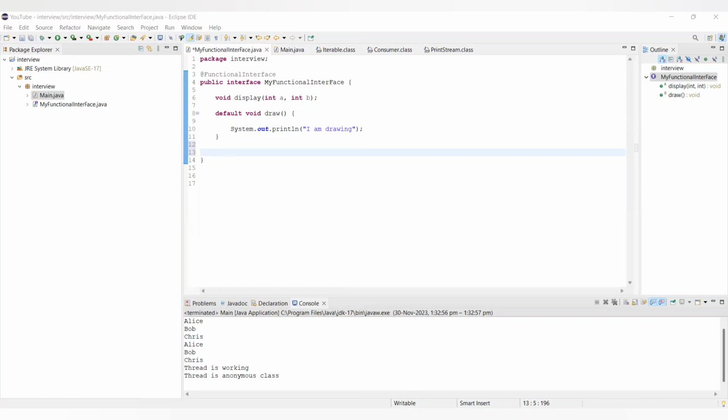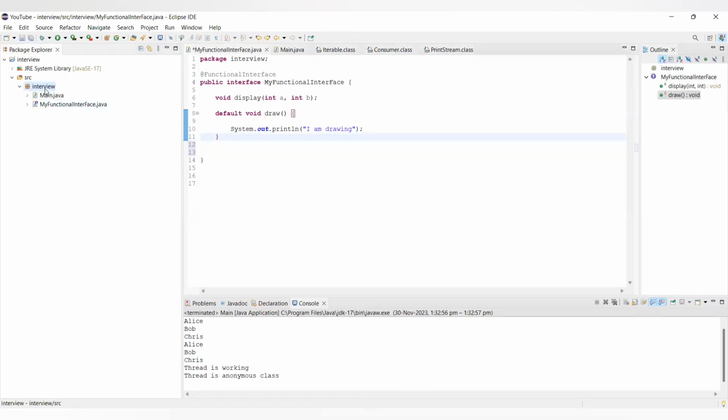Now this method can be further overridden by whatever classes are implementing this interface, and no class is being forced to implement a specific method if it is declared as a default method. Okay, let's understand this with the help of an example so you get a better understanding.